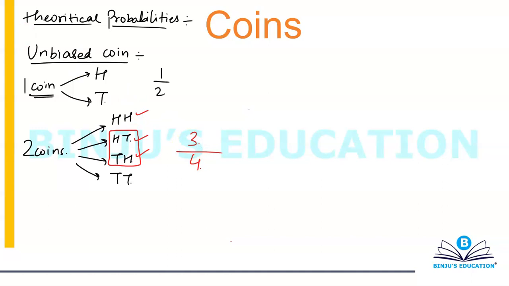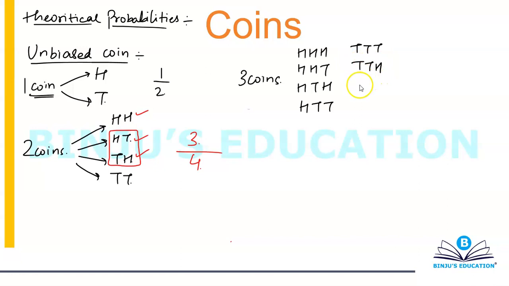Similarly, I could have also given you 3 coins. So for 3 coins, you're going to have HHH, HHT, HTH, HTT, TTT, TTH, THT, and THH. You're going to have 8 possible outcomes.